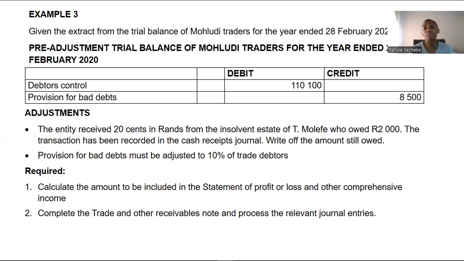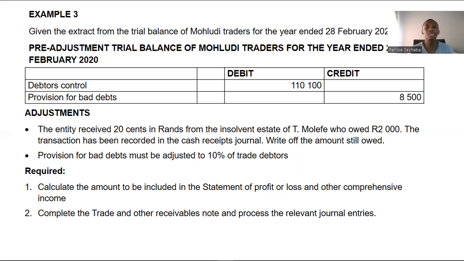So we are simply going to get 20% for every 1 rand that he owed us. We will simply get 20%. Now, we are simply going to forfeit 80 cents per rand, which is 80% of the total amount owed by him, which is 2,000 rand. The transaction has been recorded in the cash receipt journal, meaning that the 20 cents part, the one that we received, has already been recorded.